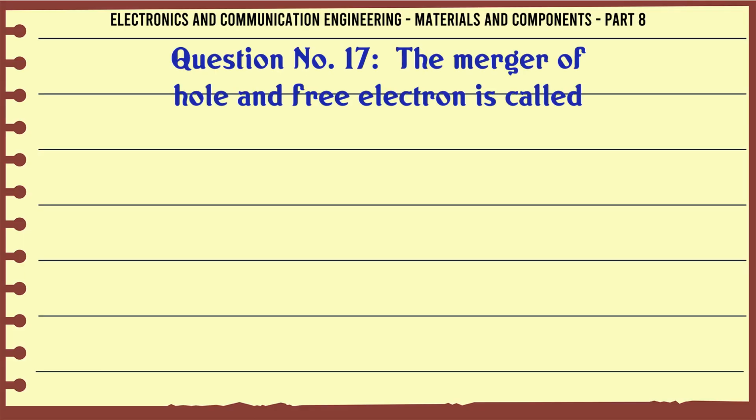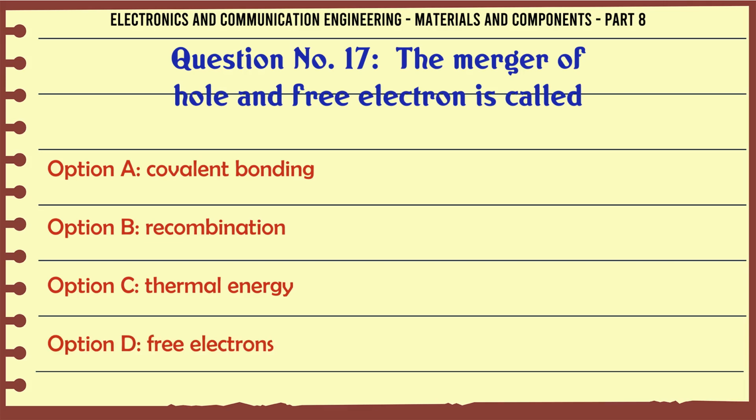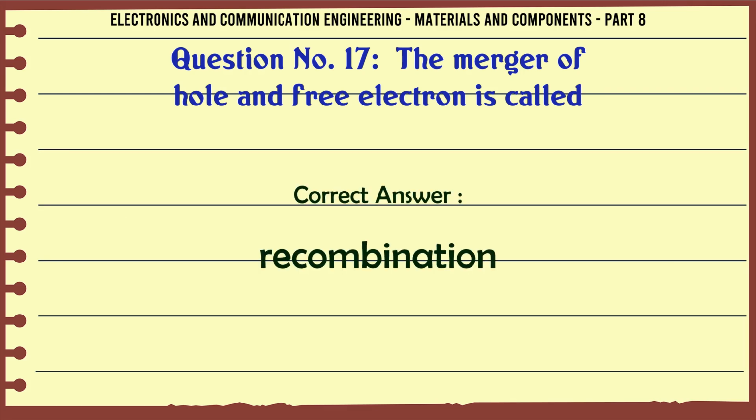The merger of hole and free electron is called: A, covalent bonding; B, recombination; C, thermal energy; D, free electrons. The correct answer is recombination.